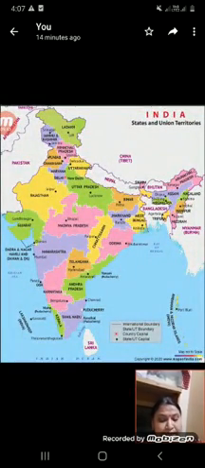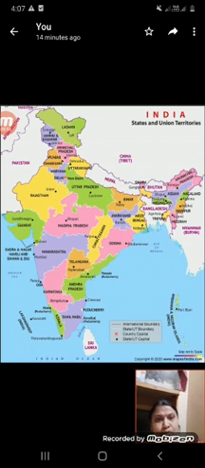Next is the political map. This is what? Political map. It shows the boundaries of the cities, towns, villages, countries and states of the world. Here you can see the state boundaries.